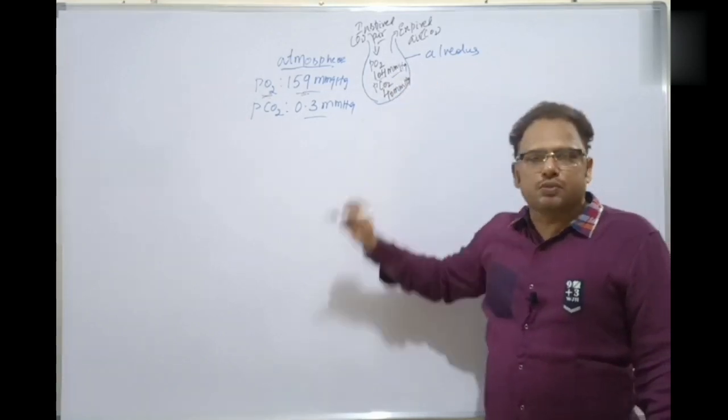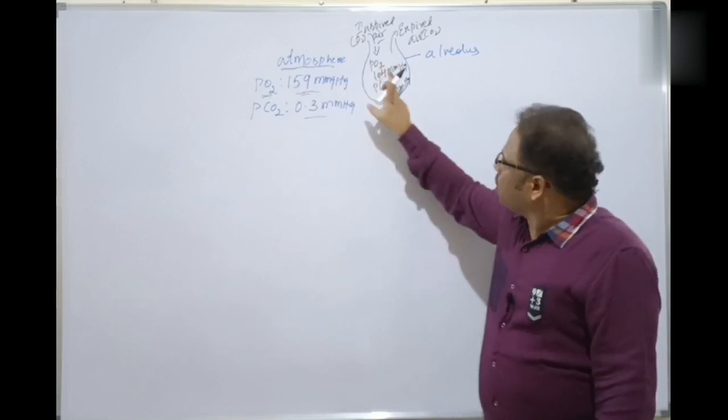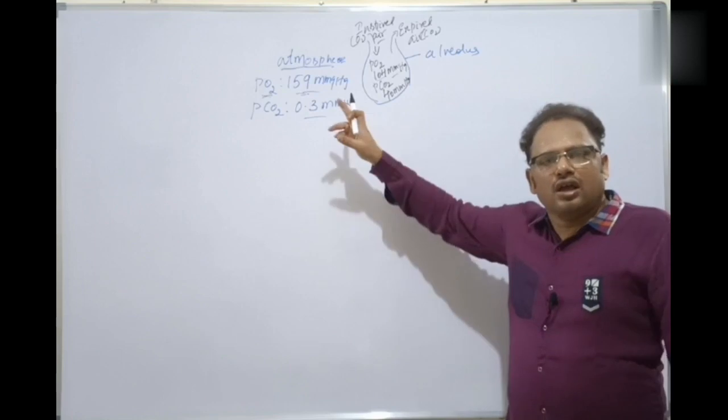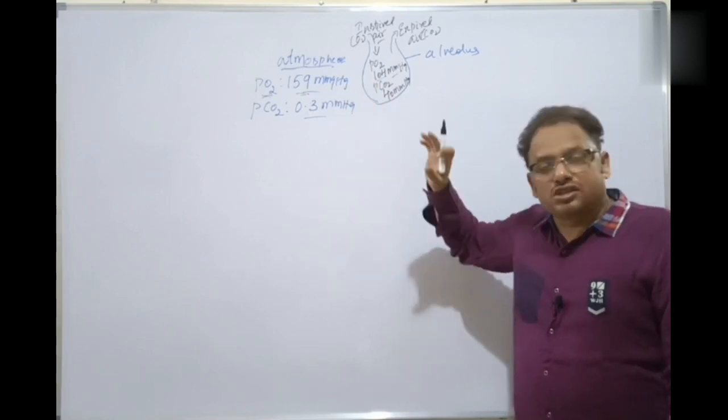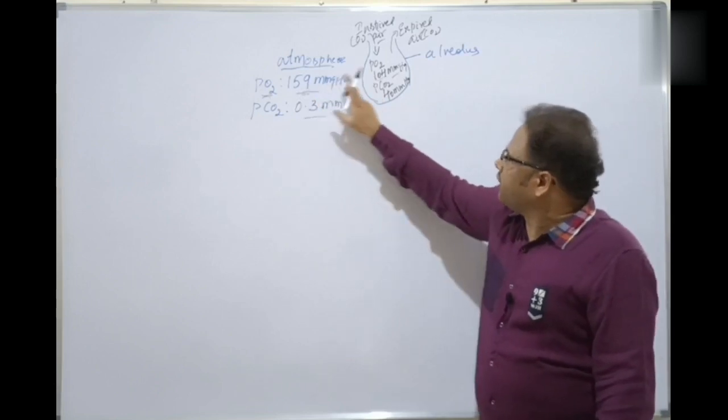So based on this, what happens? There is diffusion from the higher concentration to the lower concentration. That is why oxygen is taken inside, based on this law of diffusion, from the region of higher concentration to the region of lower concentration. Here 159, here 104.